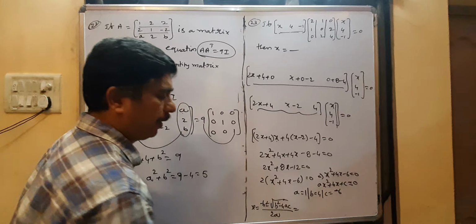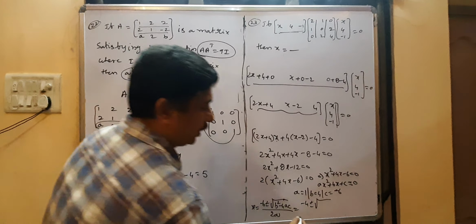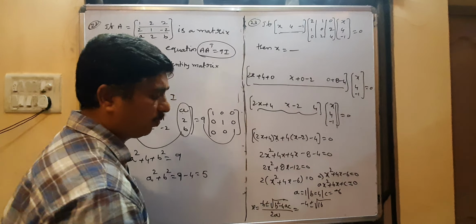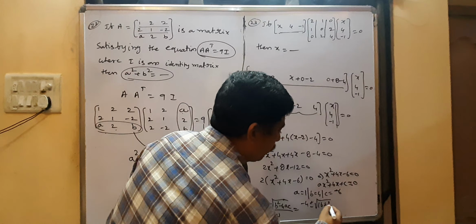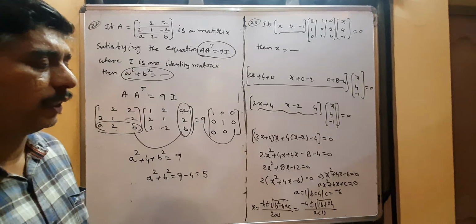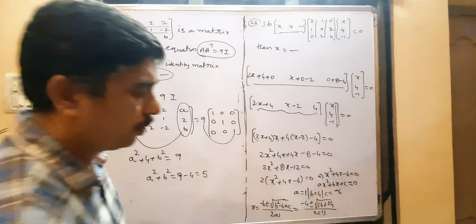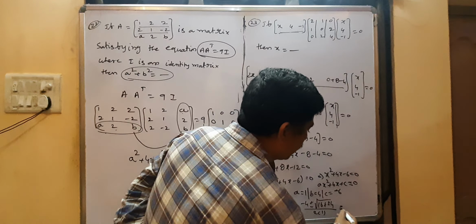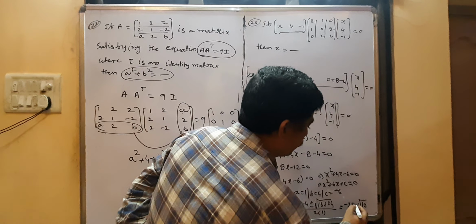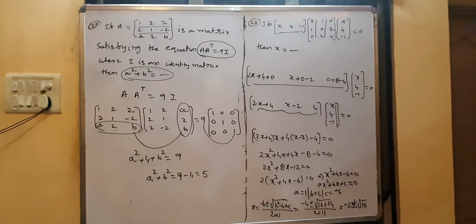Minus b means minus 4, plus or minus square root of b square, 4 square is 16, minus 4ac: 4 into 1 into minus 6 is minus 24. Minus into minus is plus 24, by 2 into 1. So 24 plus 16 is 40. 40 can be 2 root 10. So in the numerator 2 common, we get the final answer: minus 2 plus or minus root 10 is the answer. Copy it.